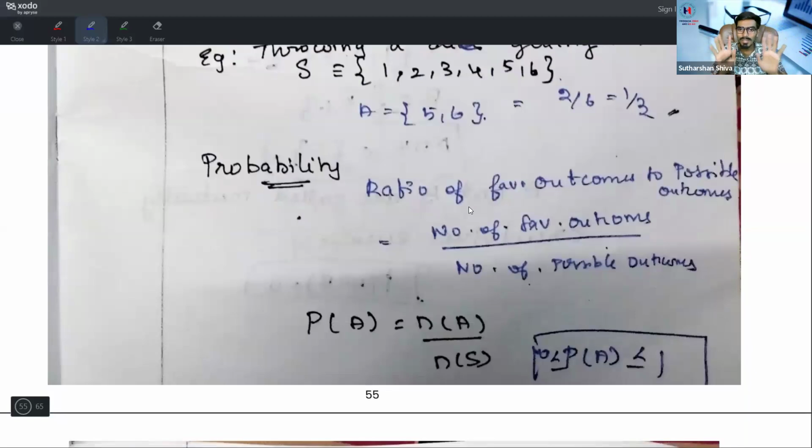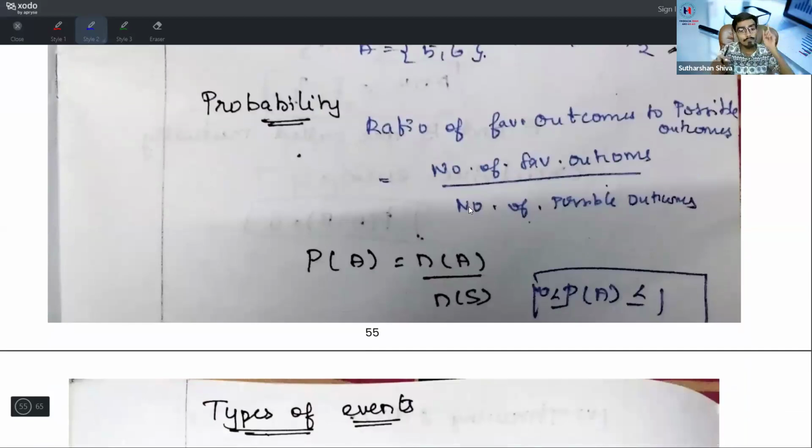What is probability? Very simple: the ratio of favorable outcomes to possible outcomes. That is the number of favorable outcomes divided by the number of possible outcomes. That is simple probability. Whenever you get stuck with probability, go with the basic favorable by possible, that is n(A) divided by n(S).